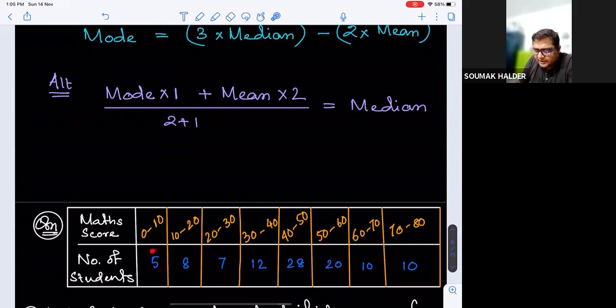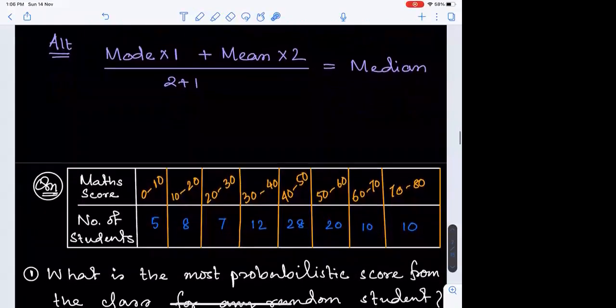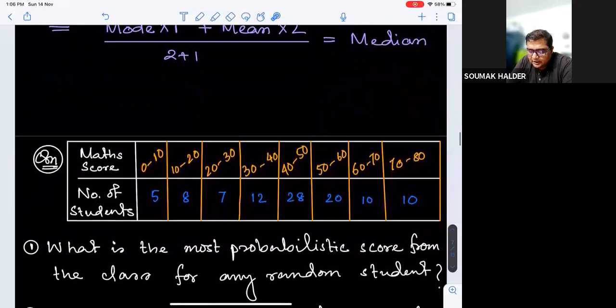So 5 students scored between 0 to 10, 8 between 10 to 20, 7 between 20 to 30, 12 between 30 to 40, 28 between 40 to 50, 20 between 50 to 60, 10 between 60 to 70, and 10 between 70 to 80. Is that clear? The number of students can be considered as the frequency of these groups. Now, based on that, what are the things we need to identify? First question: what is the most probabilistic score from the class for any random student?